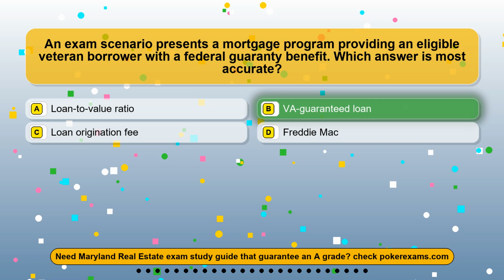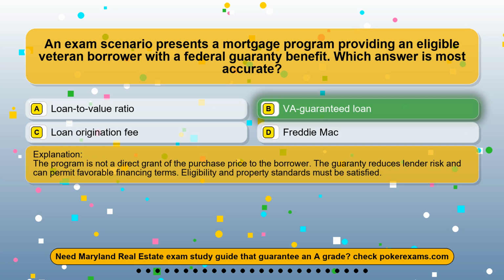The correct answer is option B, VA-guaranteed loan. The program is not a direct grant of the purchase price to the borrower. The guarantee reduces lender risk and can permit favorable financing terms. Eligibility and property standards must be satisfied.